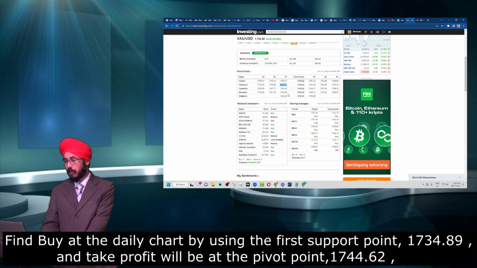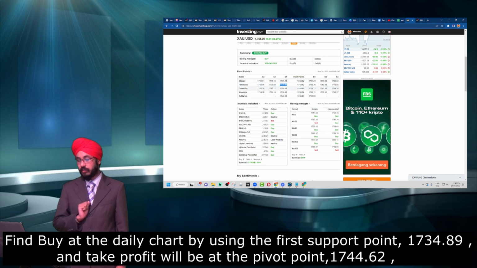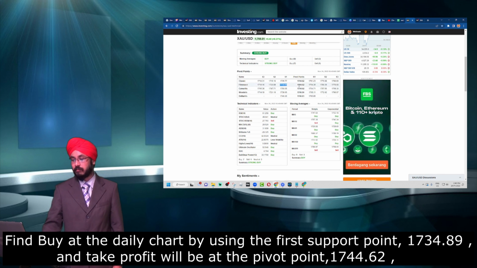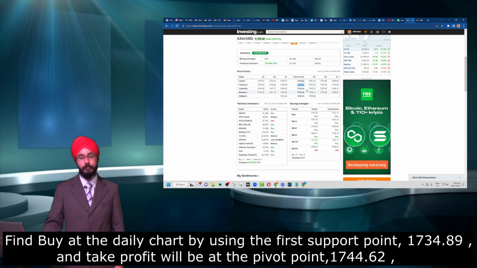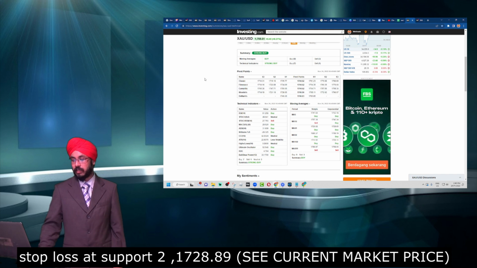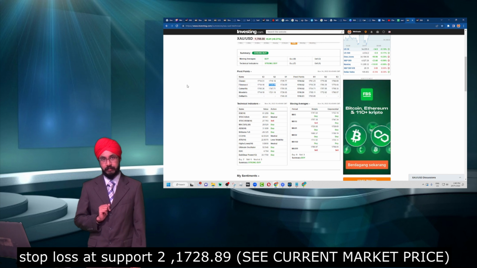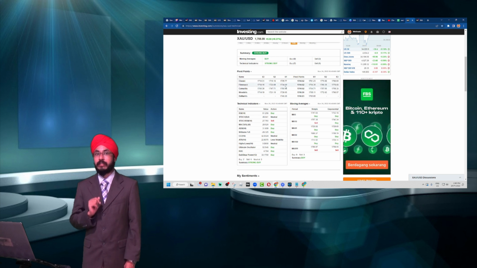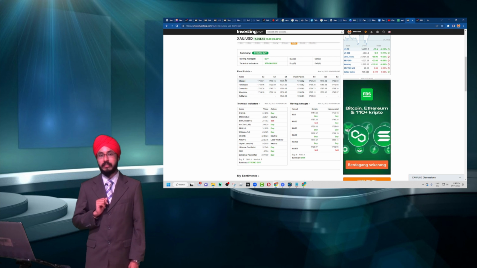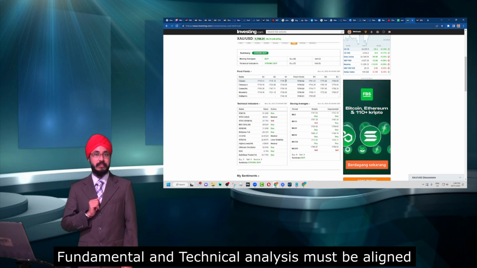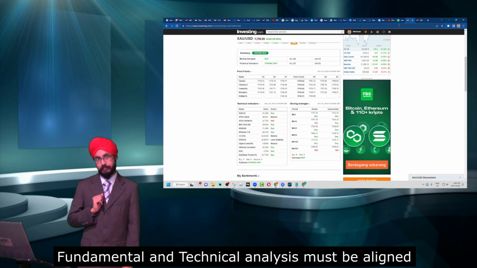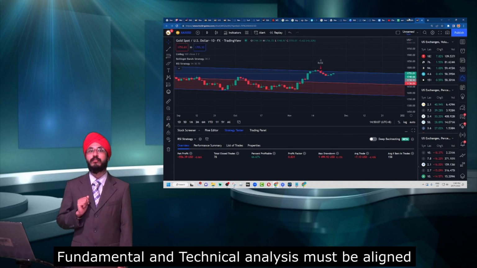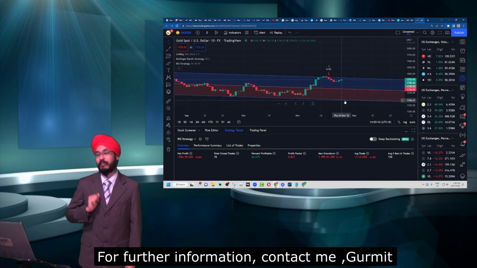which brings us to about 1734.89, which would be the entry point, and the pivot point, which would be 1744.62, would be the take profit, and we can take our stop loss at 1728.89. So this is where we can consider going for our entry, take profit, and stop loss based on getting our fundamental analysis and technical analysis aligned. It's important to ensure that this brings us to the range of the fundamental that we said just now.